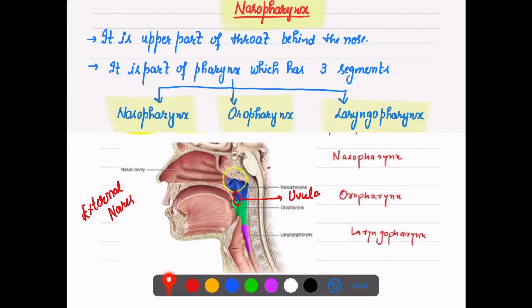The nasopharynx is a part of the pharynx, which has three segments. As you can see, the segment close to your nasal chamber is the nasopharynx. Then close to the buccal cavity is the oropharynx, and close to the larynx is the laryngopharynx. So we have three segments of pharynx: nasopharynx, oropharynx, and laryngopharynx.